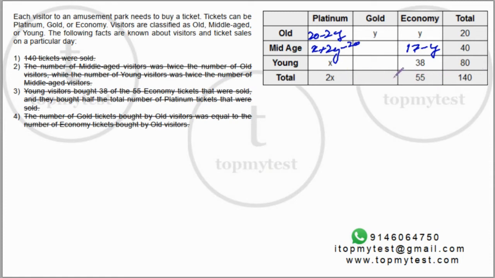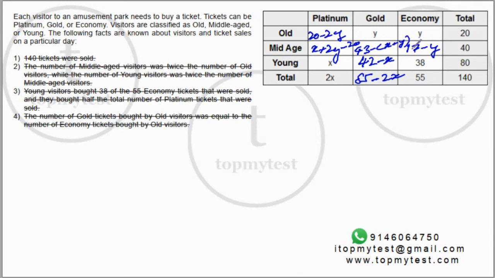This should be 85 minus 2x. This will be 42 minus x. And this will be this plus this minus, so it will be 43 minus x plus y.